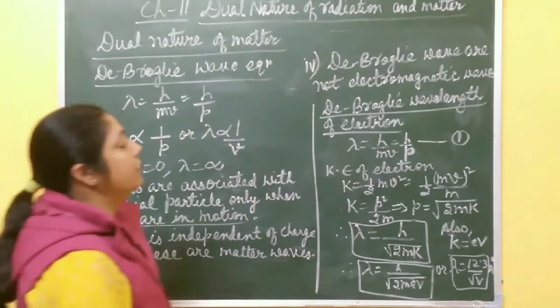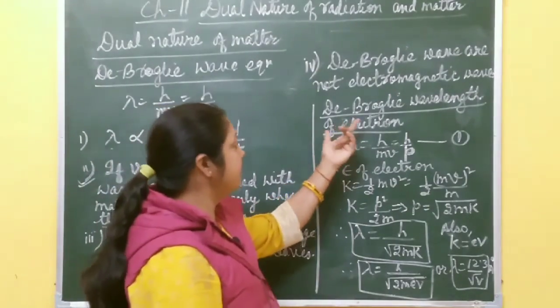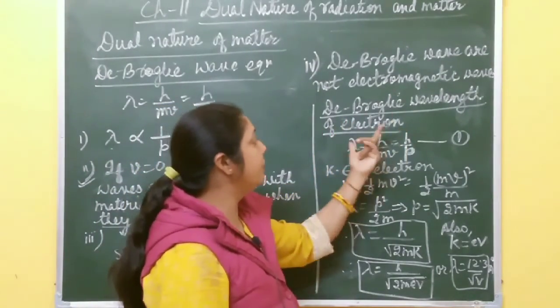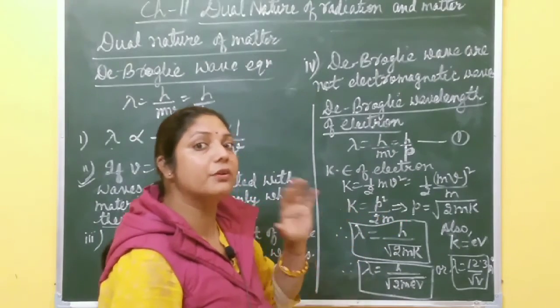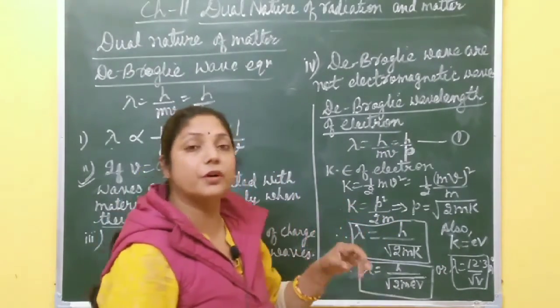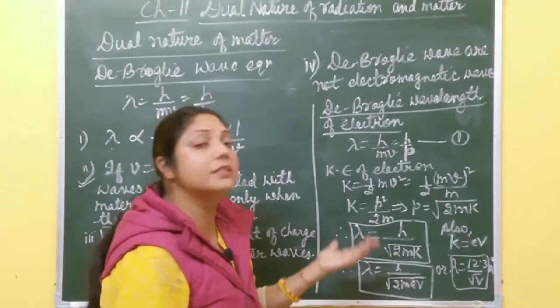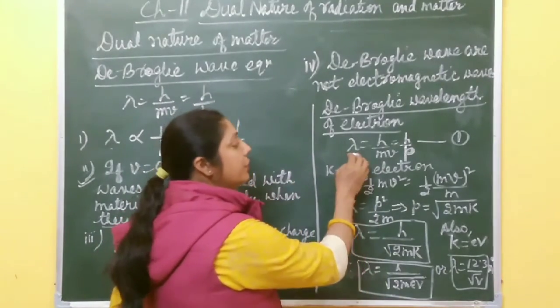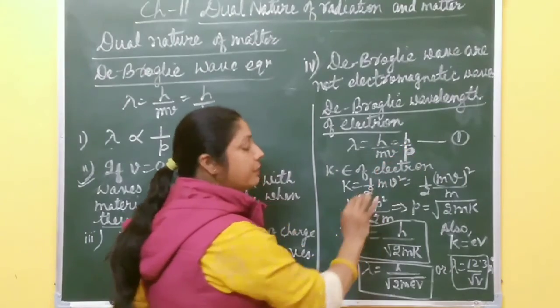Okay, now the last topic of this chapter, the de Broglie wavelength of an electron. We already discussed the de Broglie wavelength and the de Broglie wave equation. Now especially for an electron, what is the de Broglie wavelength? So you know lambda is equal to h by mv, or h by p.